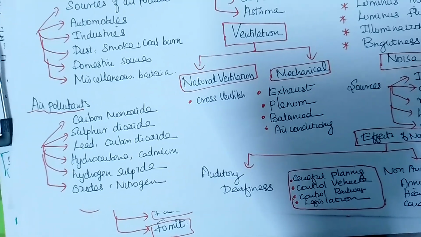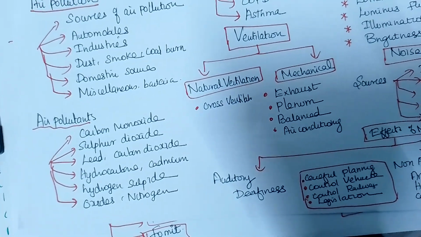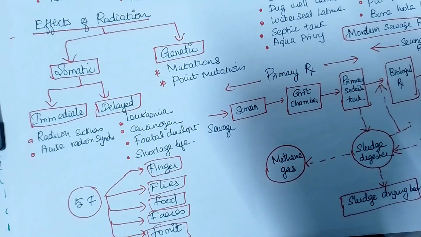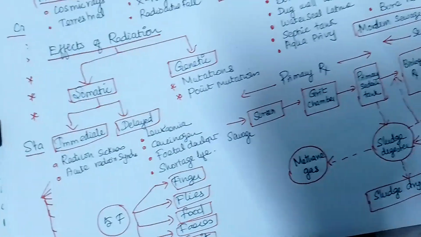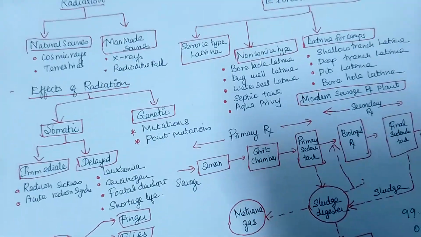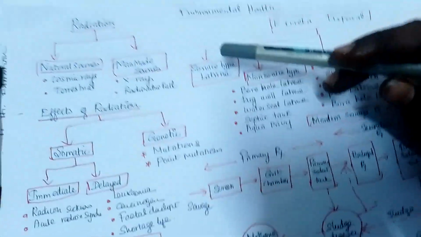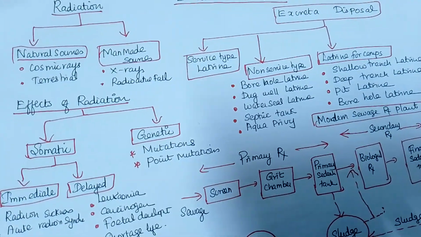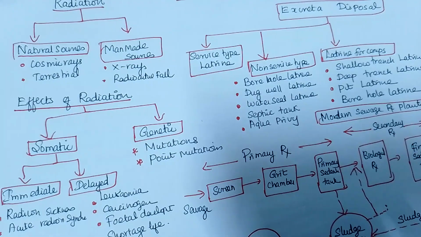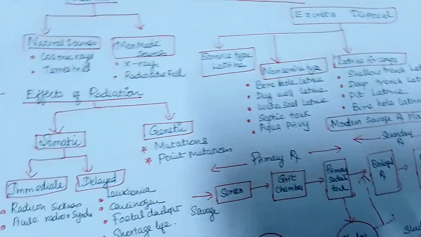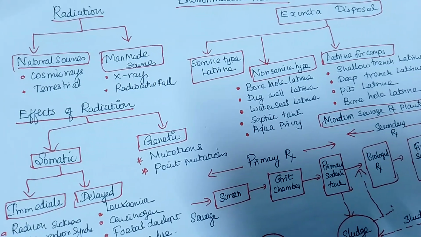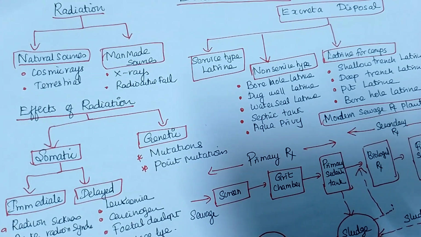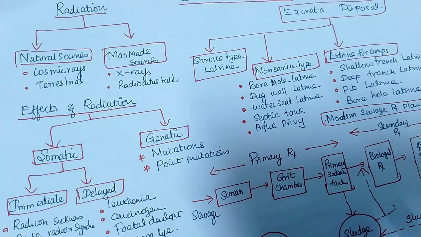Okay, so hope you understand about air, ventilation, light, and noise. Next I will tell you about radiation. What is radiation? Radiation is not only radioactive substances. Naturally you also have radiation like cosmic rays, and some terrorists will be putting some things, and there is man-made radiation, the X-rays and the radioactive fallout. So this is called the radiation effect.